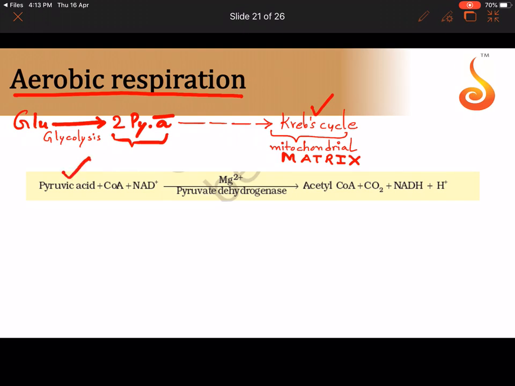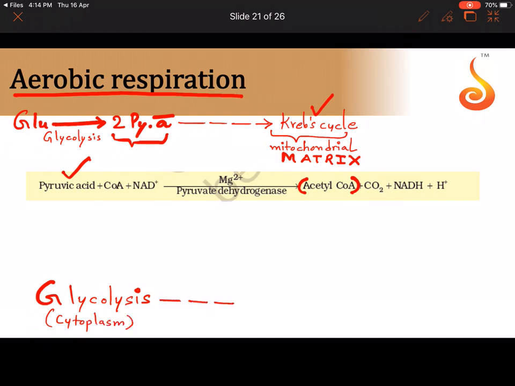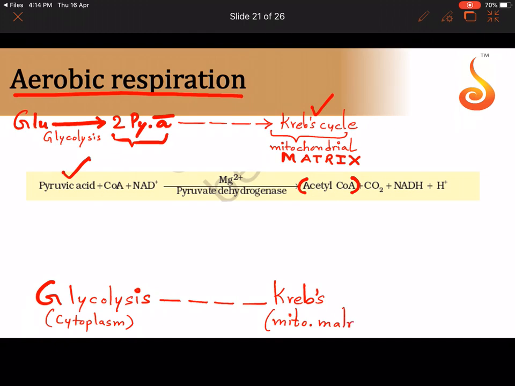Before the Krebs cycle, pyruvic acid needs to get converted into acetyl coenzyme A. This is the bridging reaction between glycolysis and Krebs cycle. So we have glycolysis. Where is glycolysis happening? It is happening in the cytoplasm. And we have Krebs cycle. Where is Krebs cycle happening? It's happening in the mitochondrial matrix. And who is the one that bridges? This reaction is the one that bridges the two, glycolysis and Krebs cycle.